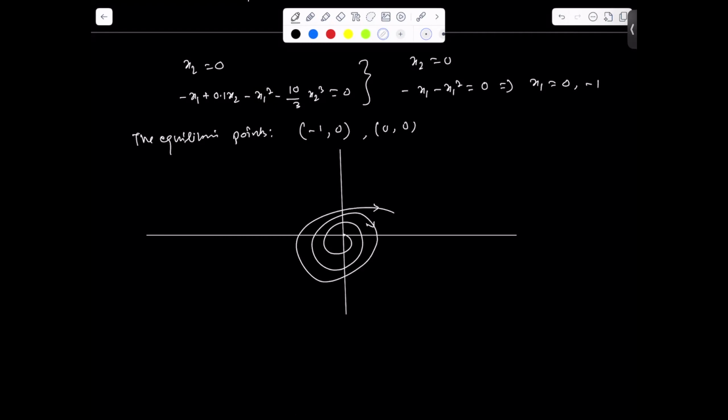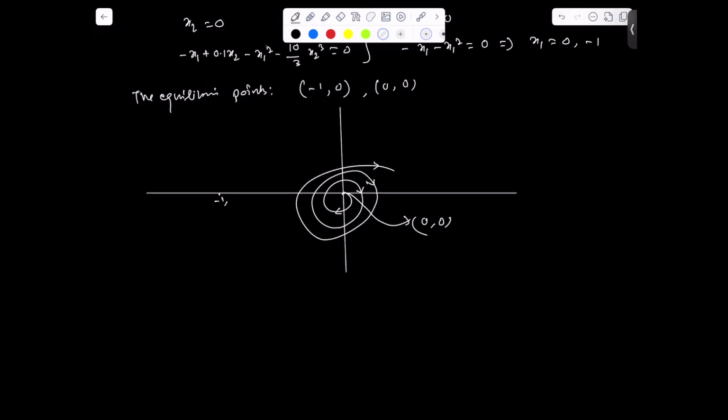Diverging from the equilibrium point, this will be 0, 0. And we have another equilibrium point, maybe minus 1 and 0. In this case, it will be a saddle point. Okay. So this is the saddle point.